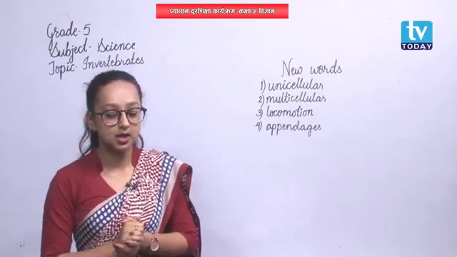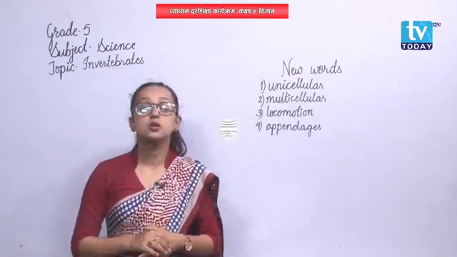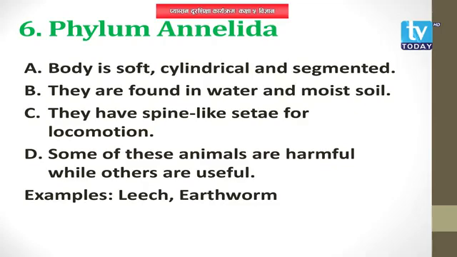All right. Now let's move on to the sixth phylum, that is phylum Annelida. What sort of animals may be included in Annelida? Well, they are also multicellular animals, and their body is soft, cylindrical and segmented. Segmented means divided into equal parts.